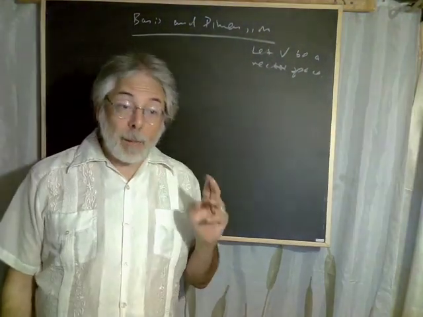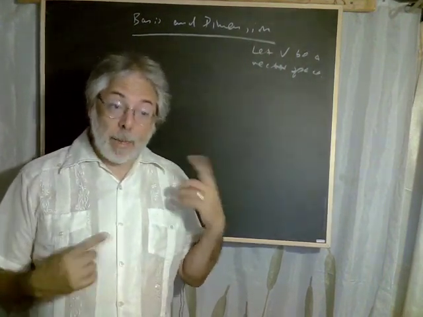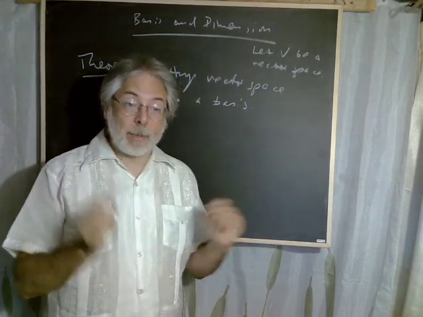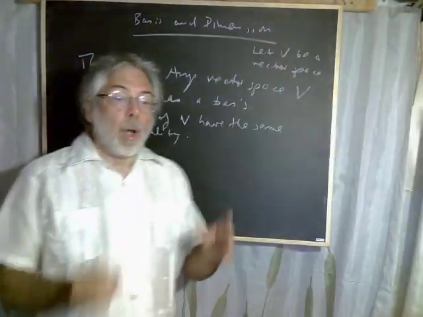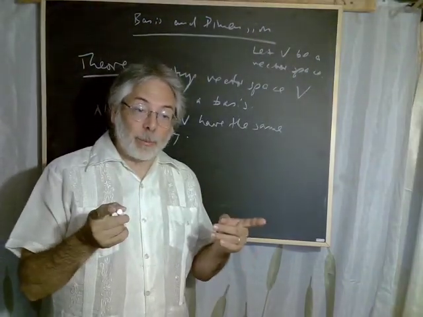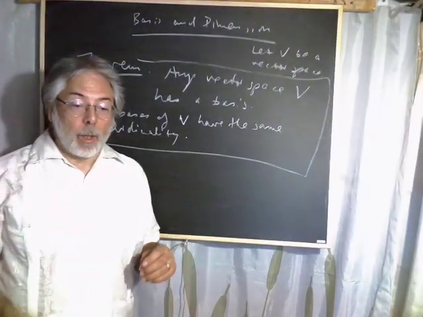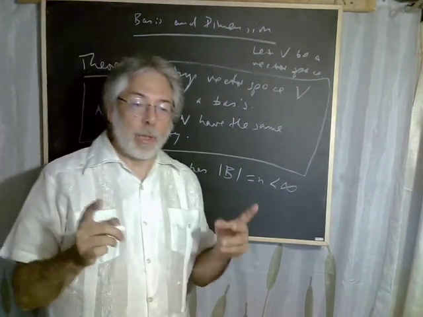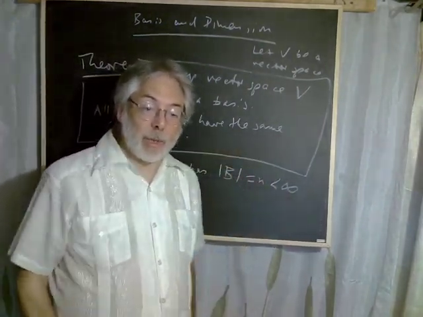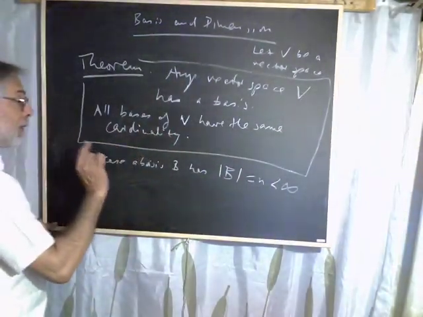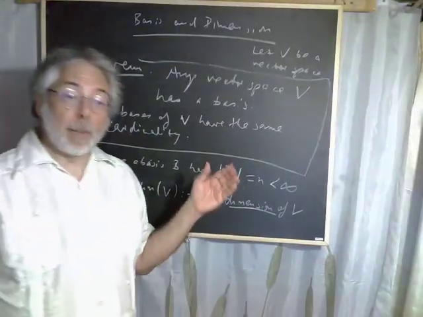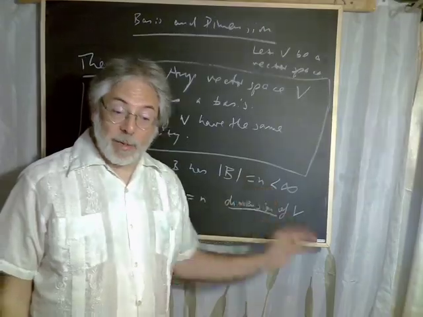An important mathematical result is the basis theorem. Any vector space has a basis. And even more, all bases of a given vector space have the same cardinality. You see, a basis can also be an infinite set of vectors. But if a basis has finite cardinality, this is then the dimension of the vector space V.